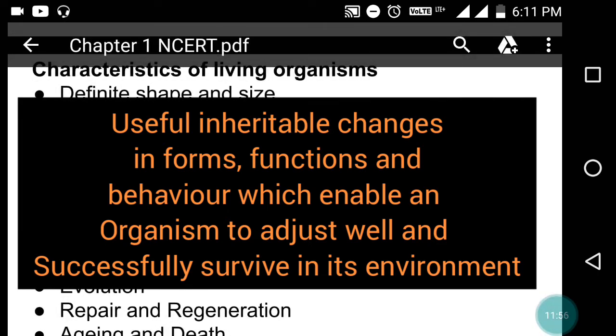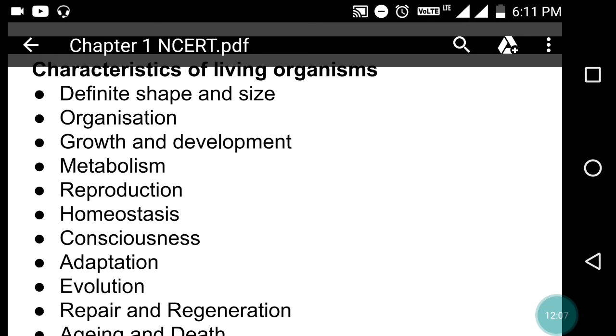An organism is considered best adapted to an environment when it possesses inherited traits that enhance its survival and breeding in that environment, right? So it can be inheritable also, and this may lead to evolution. Means up to a certain extent, adaptation plays a major role in evolution, you can say.